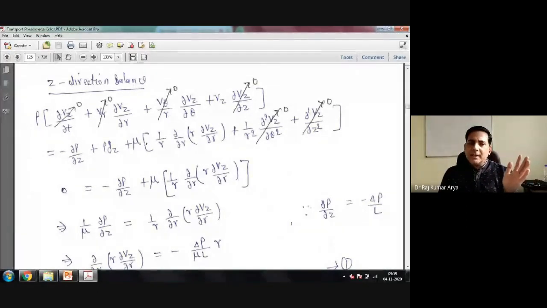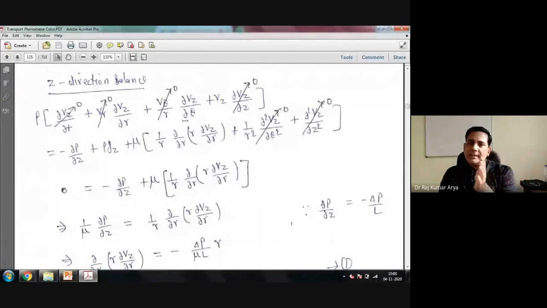Now here we say that the first term, del upon del t, because we have talked about steady state operation, went away. No flow in the radial direction, so vr is 0, so this term also went away. Axisymmetric flow, so there is no flow in the theta side also. There are no rotational components, so v theta also went away. Del vz upon del z we have also considered equal to 0 because we are considering a fully developed flow in the z direction, so velocity will not change with respect to z. So every term on the left hand side vanished.